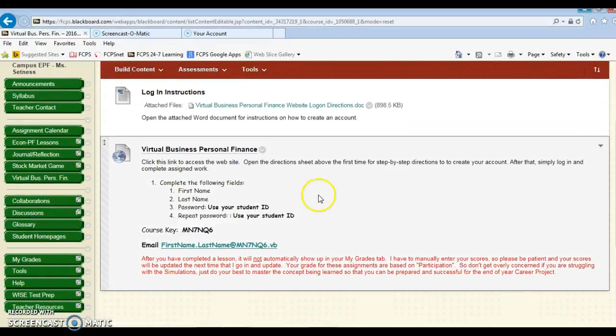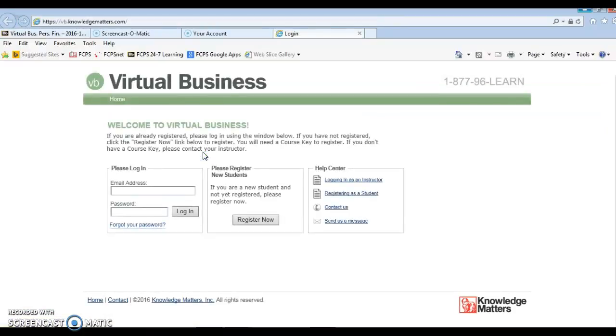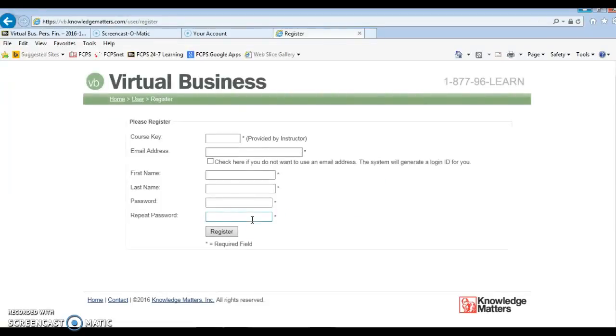Follow the step-by-step directions. When you click on the link, you are going to sign up the first time as a new student. So right here, please register new students. We'll only do this the first time. Once you select that, there's a course key that is provided in the directions, and that was on the previous screen. You are not going to use your personal email, so you'll check here if you do not want to use an email address, and it generates an email for you, and I'll show you that structure in just a moment. Then you'll put your first and last name, and then I encourage you just to use your student ID number as your password, and then repeat it and hit register.